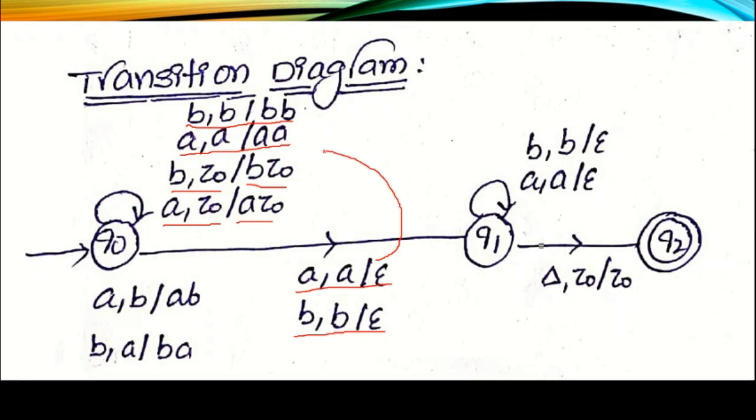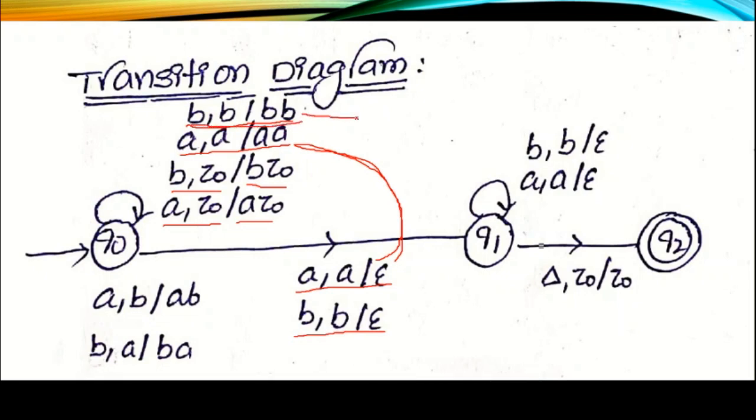So this one and this one, both are the same. For the same combination, we are going to Q0 and Q1. For a specific input symbol, it has more than one transition: one to Q0, another to Q1. That's why we say that this particular PDA is a non-deterministic push down automata. In the same way here also, input is B, top of the stack is B.